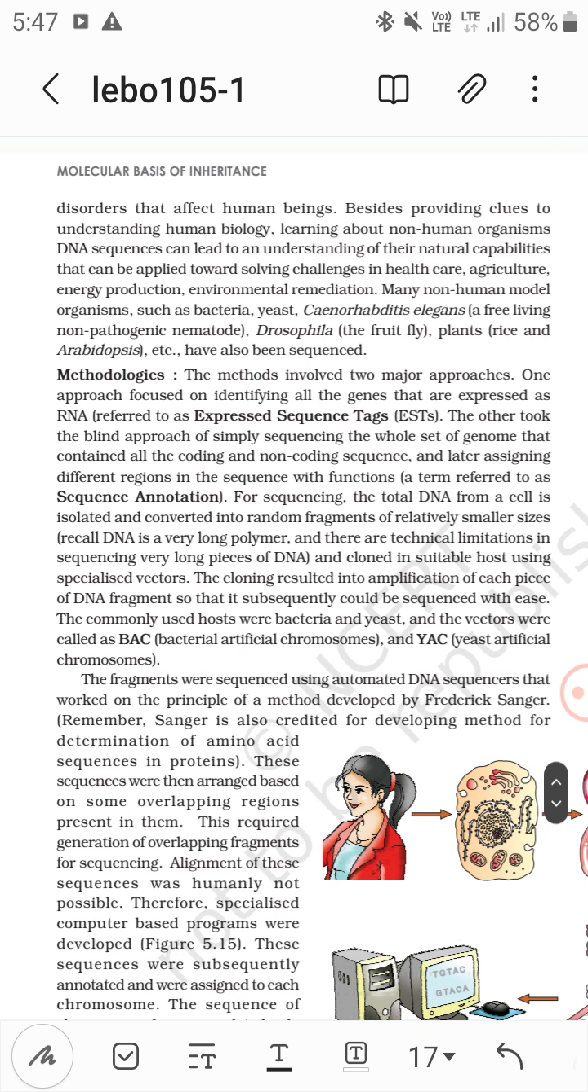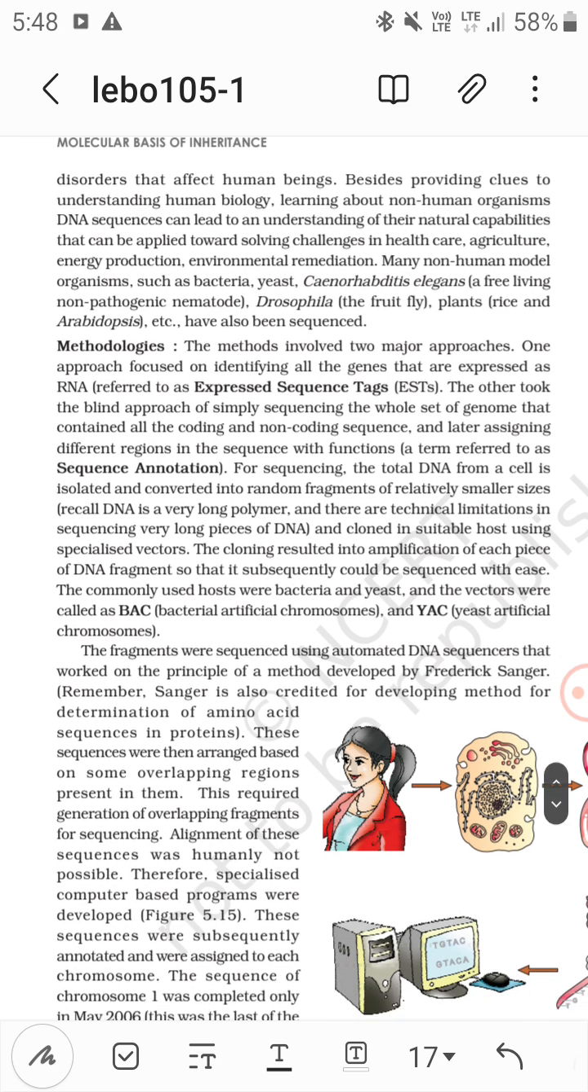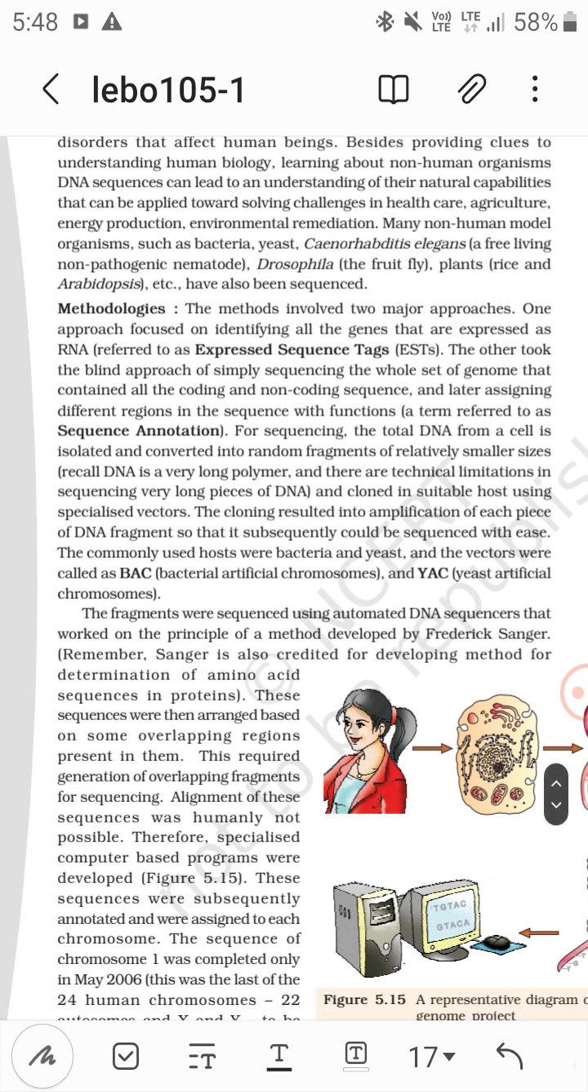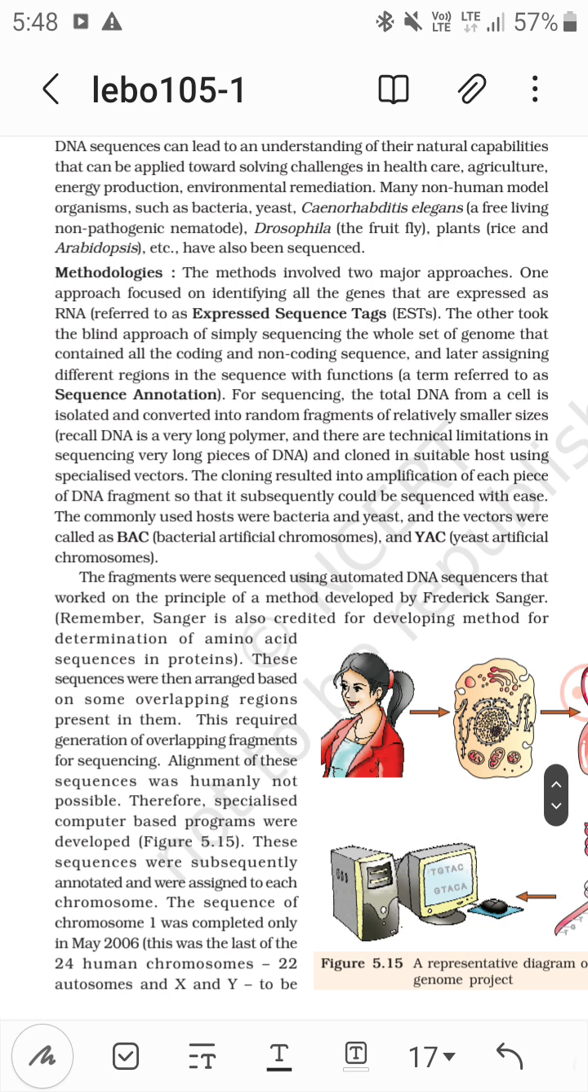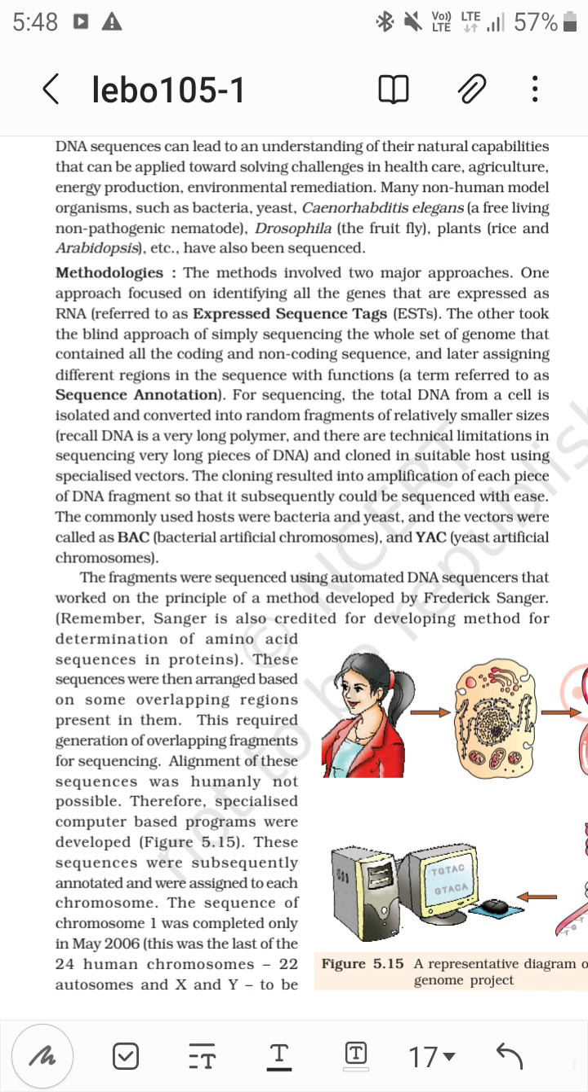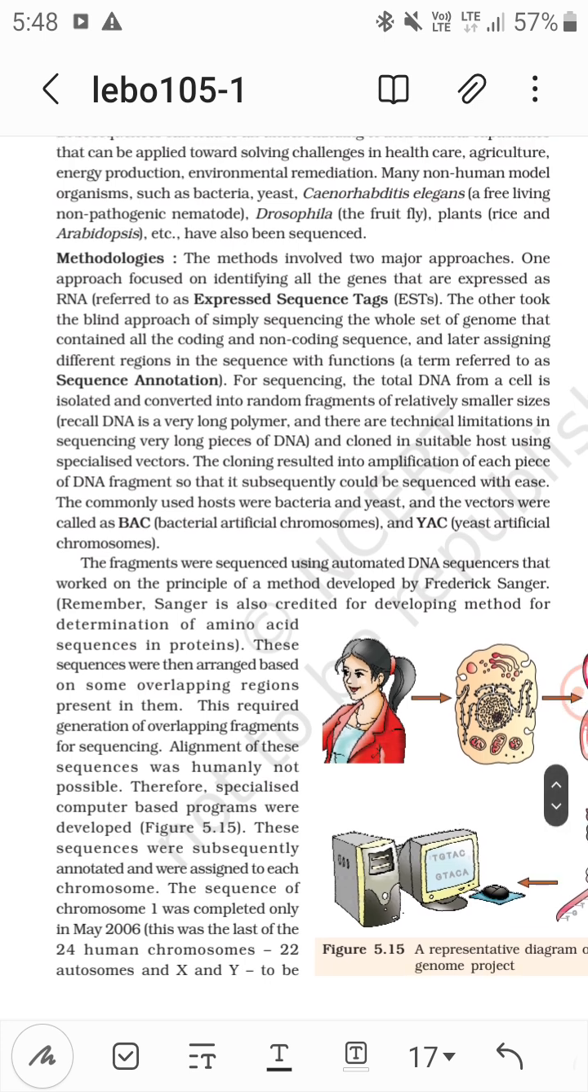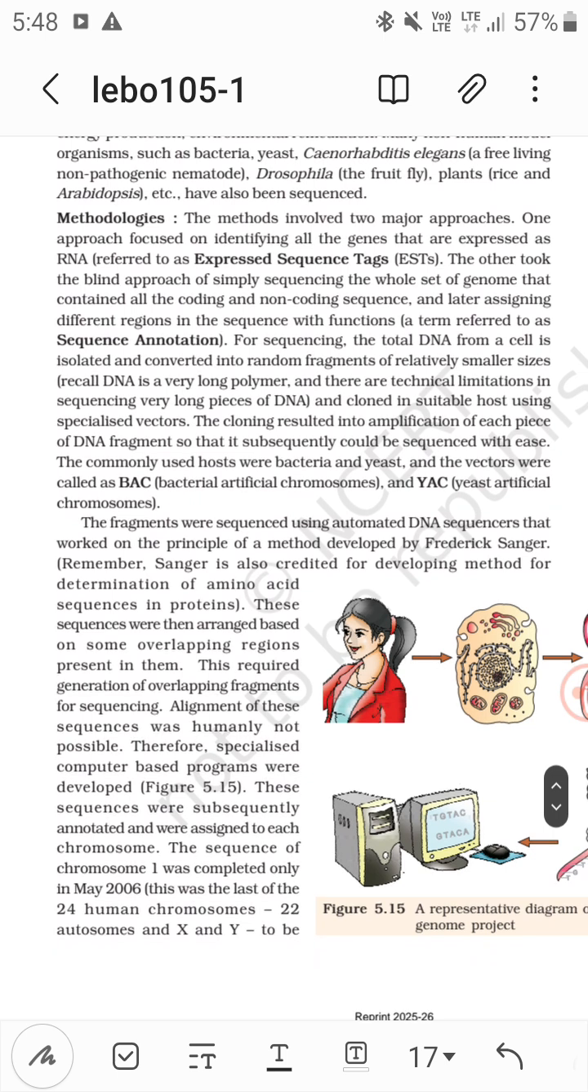Now the other method is a blind approach of simply sequencing the whole set of the genome that contains all the coding and non-coding sequences, and later assigning different regions in the sequence with functions. So it's termed sequence annotation. Now for sequencing, the total DNA from a cell is isolated and converted into random fragments of relatively smaller sizes. Cloning results in amplification of each piece of DNA fragment so that it could subsequently be sequenced.